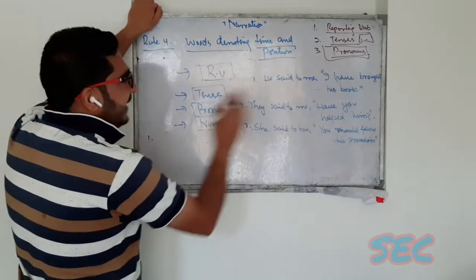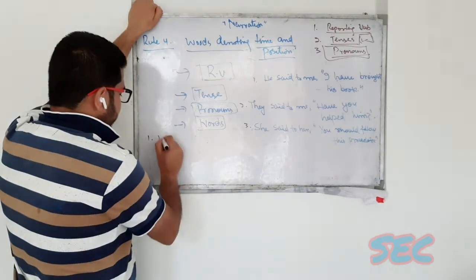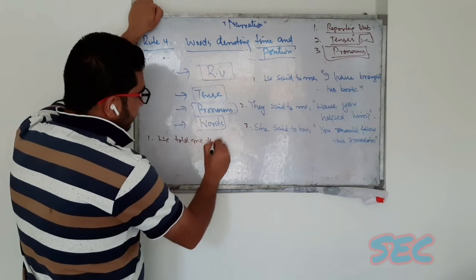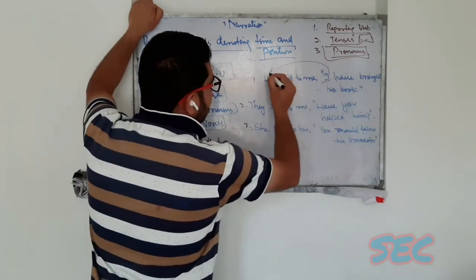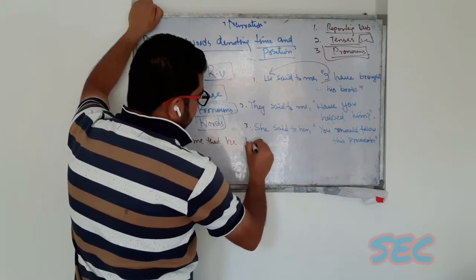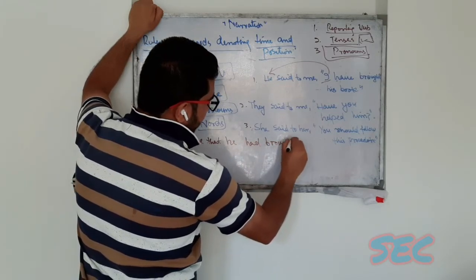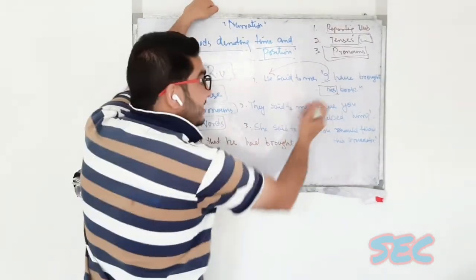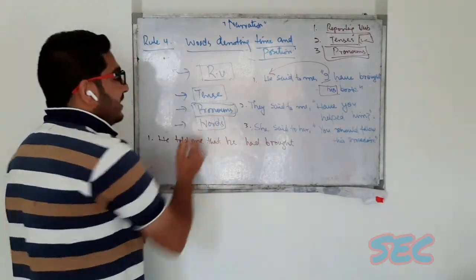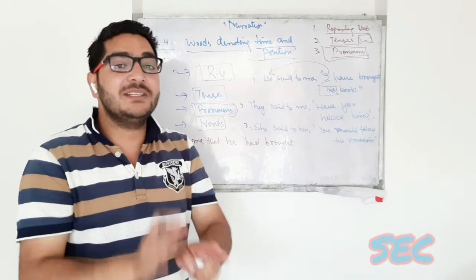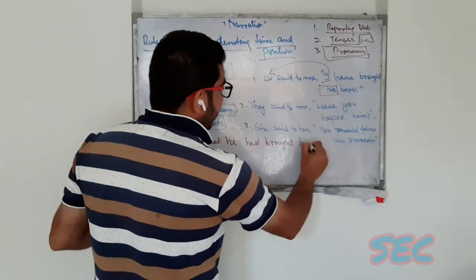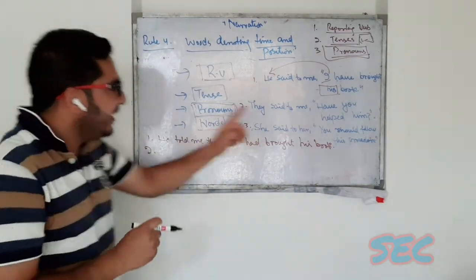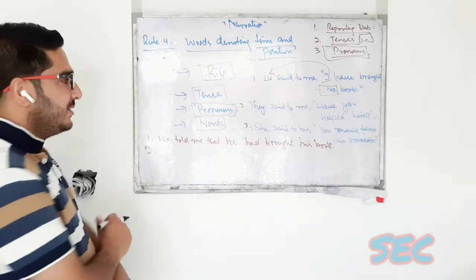First one, he said to me, I have brought his book. He told me that he had brought... Now another pronoun is here, but it is a third person pronoun, his. And as far as rules of pronouns are concerned, third persons remain unchanged. So we'll write simply his book. Then the second example, they said to me, have you helped him?